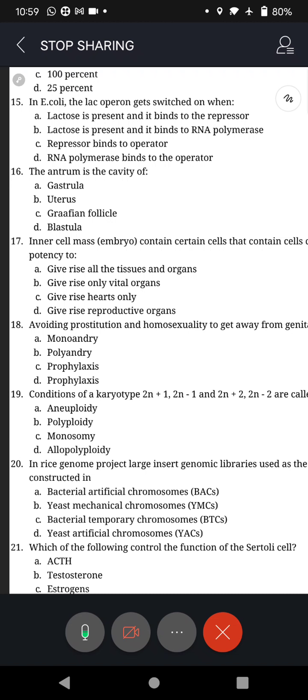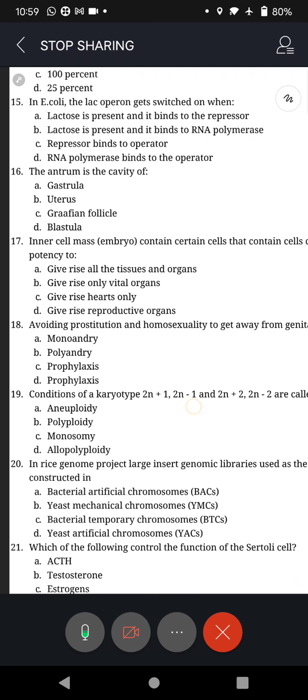C. Give rise to heart only, heart formation. D. Give rise to only reproductive organs. So this is easy to arrive. We are all talking of stem cells of late, and the new research is proving that stem cells are going to be a boon for all of us in future. Right?